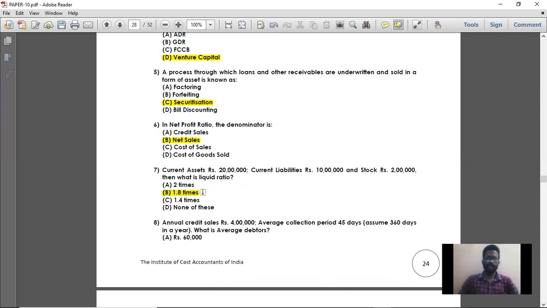So for this question, they are asking liquid ratio. So liquid ratio is equal to liquid assets divided by current liabilities. Liquid assets is equal to current assets minus stock. So 20 lakh minus 2 lakh, you are getting 18 lakh. So 18 lakh divided by 10 lakh, you are getting 1.8 times. That is option B.